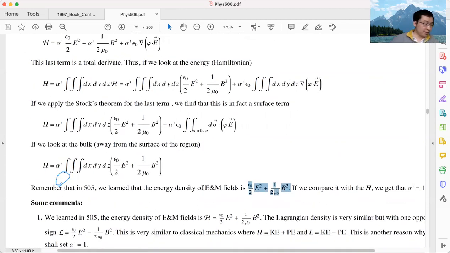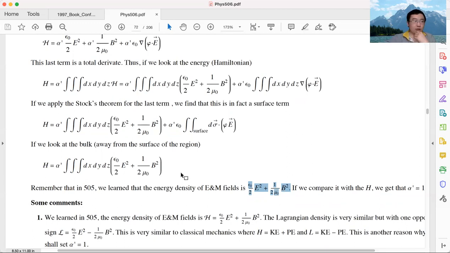So the bottom line, in this part of the lecture, we showed that by looking at the action, let's say the Lagrangian density, it not only tells us the equation of motion, it also tells us what is the energy carried by the system. And we get the energy by looking at the Hamiltonian. And we get the Hamiltonian by doing the Legendre transformation from the Lagrangian. And by comparing the energy we have here with the energy we learned in 505, we determine that the value of alpha prime has to be 1.